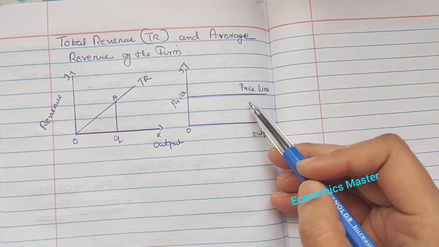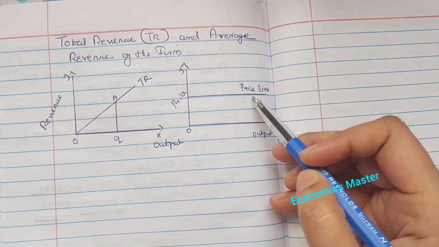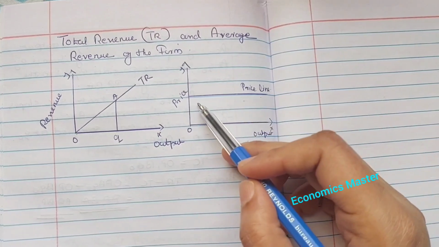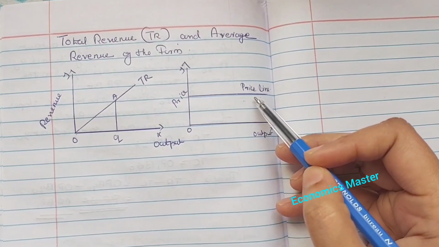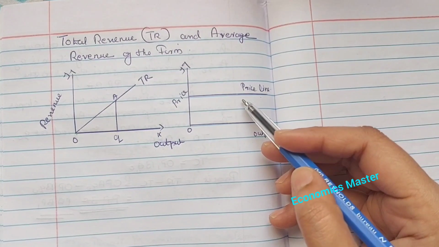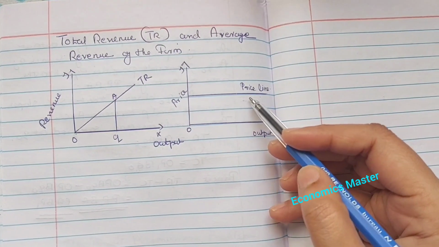Then this is the average revenue curve. Under a perfectly competitive market, or for a price taking firm, average revenue is equal to market price. This price line is a horizontal straight line. The price line also depicts the demand curve of the firm.